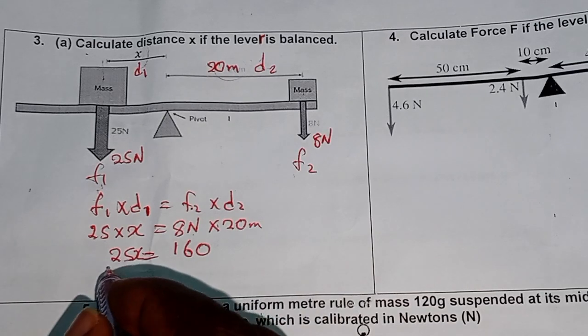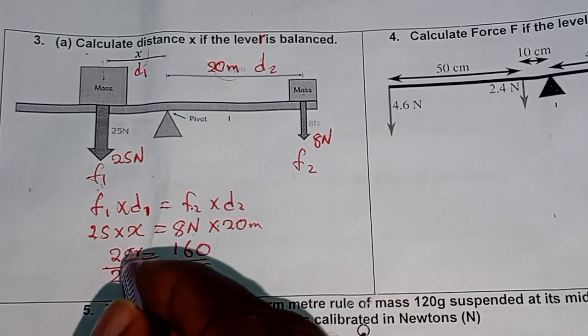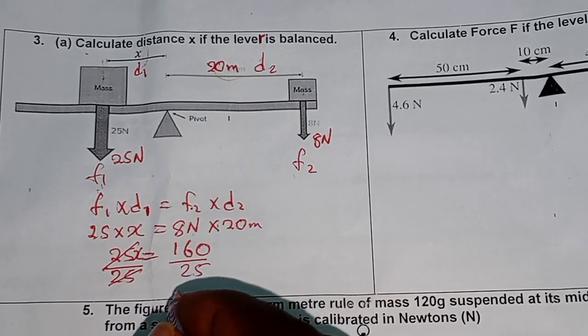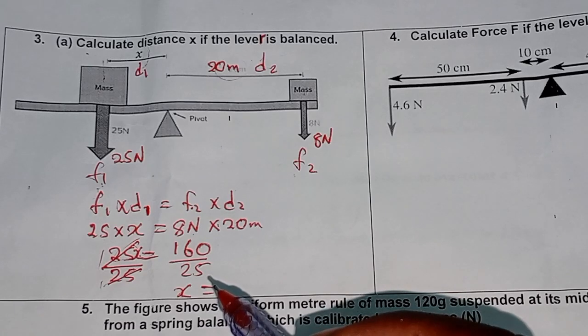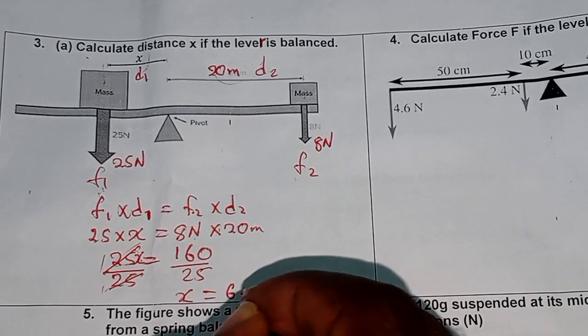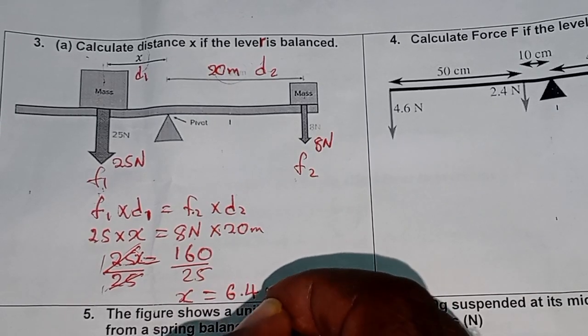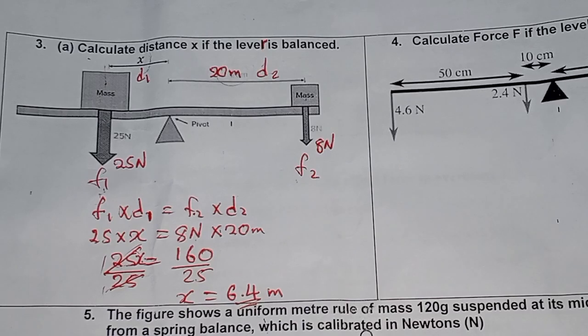Then I'll divide throughout with 25. 25 into 25, and 25 into 160. So there you just use a calculator. We're going to have 60.4 meters. That is the answer.